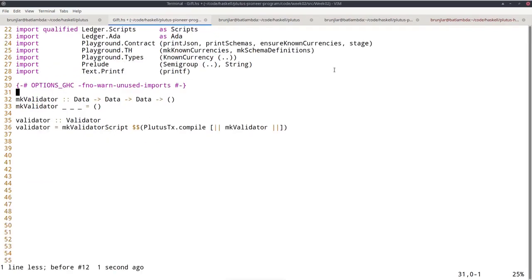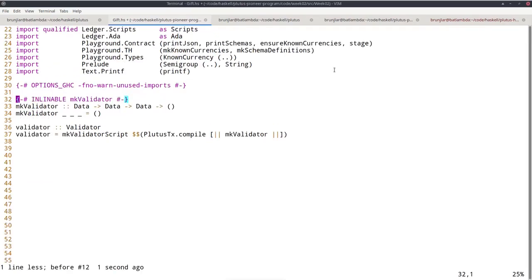But we can fix this by adding a so-called pragma to our makeValidator function. And that's the inlineable pragma. As argument, it takes the name of the function we want to make inlineable, so makeValidator in our case. And this curly brackets minus hash minus curly brackets is just the syntax for how you do pragmas in Haskell.